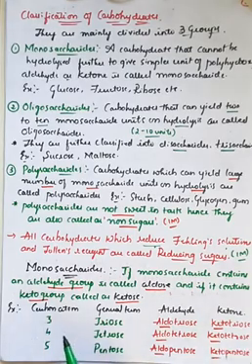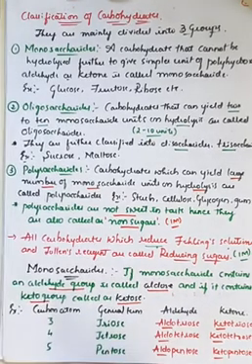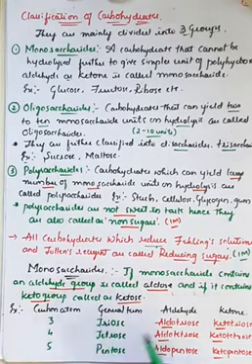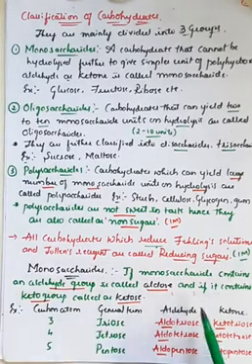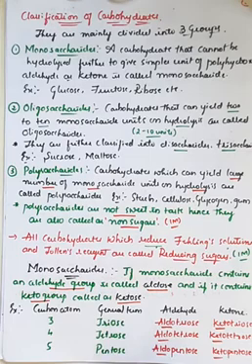Similarly, if it consists of 4 carbon atoms, the general term is tetrose. In case of an aldehyde group, the word aldo is used as a prefix, therefore it is termed aldotetrose. With a ketonic group, it is termed ketotetrose. Similarly, if there are 5 carbon atoms in the monosaccharide, it is termed pentose, and with an aldehyde group, it is termed aldopentose, and with a ketonic group, we call it ketopentose, right? That's all we have studied in the previous classes.